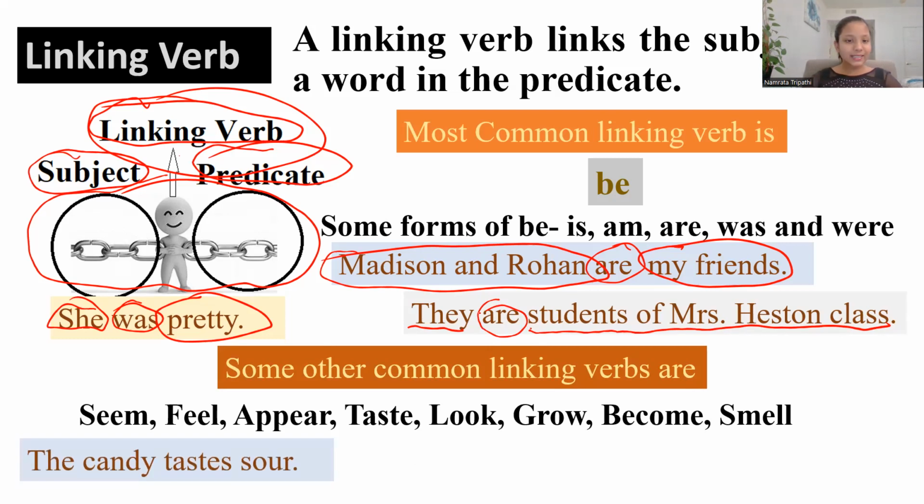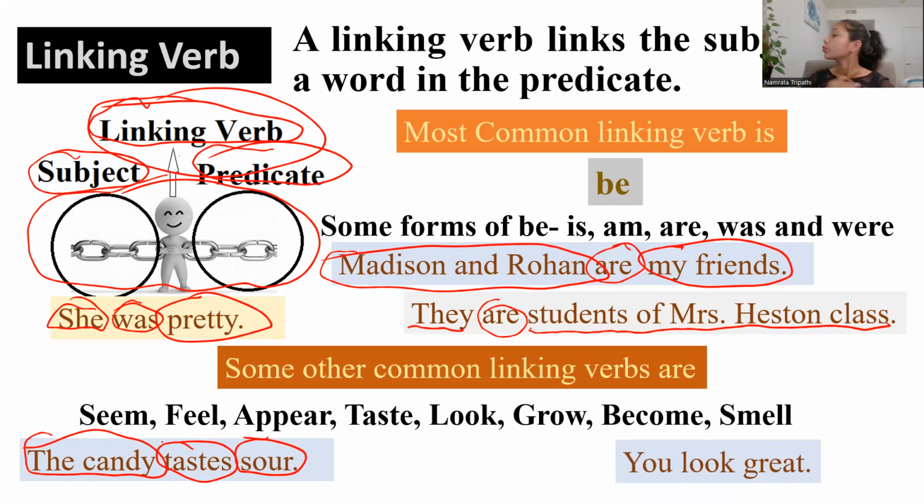Like, the candy tastes sour. So the candy is the subject, sour is the predicate. The predicate, or sour, is telling more about the subject. What was the candy? Sour. And we need to put the subject and predicate together. So what would we use? A linking verb. Tastes. You look great. So you is the subject, great is the predicate. That means what do we use to combine them? Look, which is a linking verb. Let's move on.